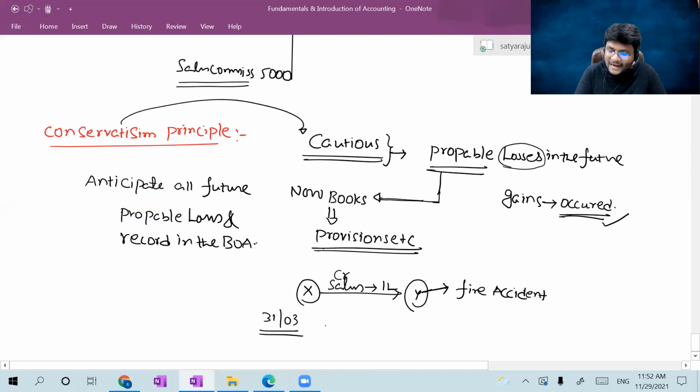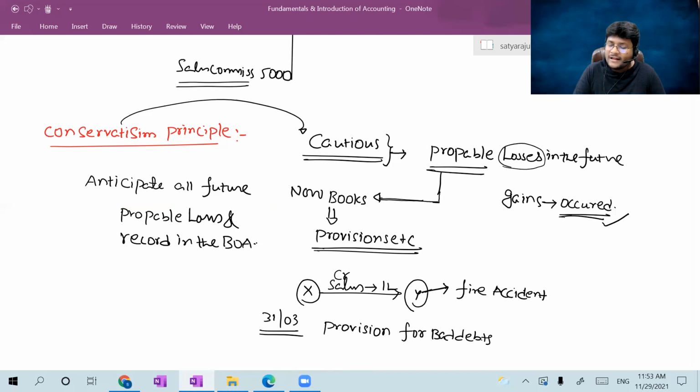Then I can create a provision for bad debt, right? Sir, why, when Y has not told me he is not giving the money? He has not yet given his statement. But based on the situation of Y, I can imagine that amount may not be recoverable by me, which is nothing but a provision for bad debt, which should be recorded in the books of accounts. With which concept, sir? Only due to the conservatism principle. Why are you recording the provision for bad debts?